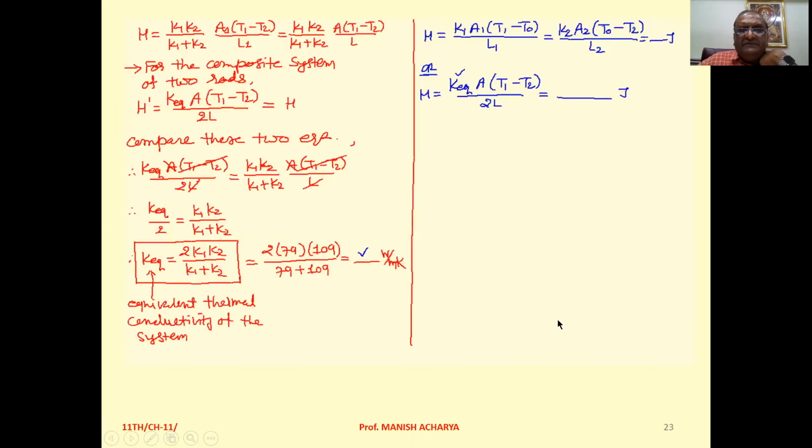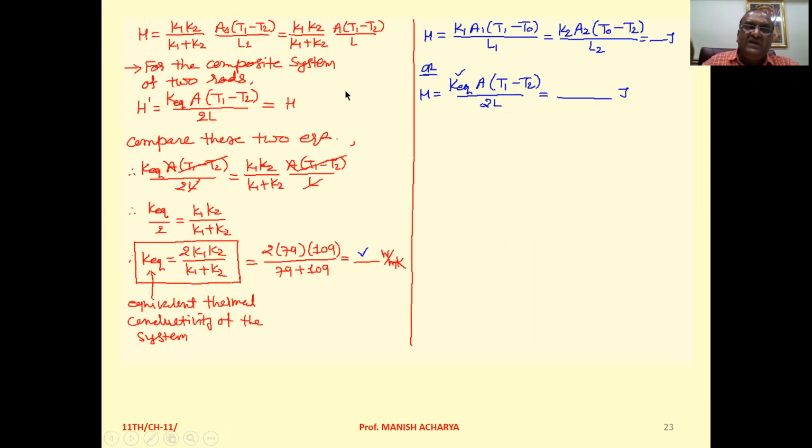Okay. Now see, H, that is K1 K2 upon K1 plus K2. Now area of cross section for both is the same. So this A1 is replaced by A into (T1 minus T2) as it is, upon length of both the rods, that is the same. So L1 is replaced by L.